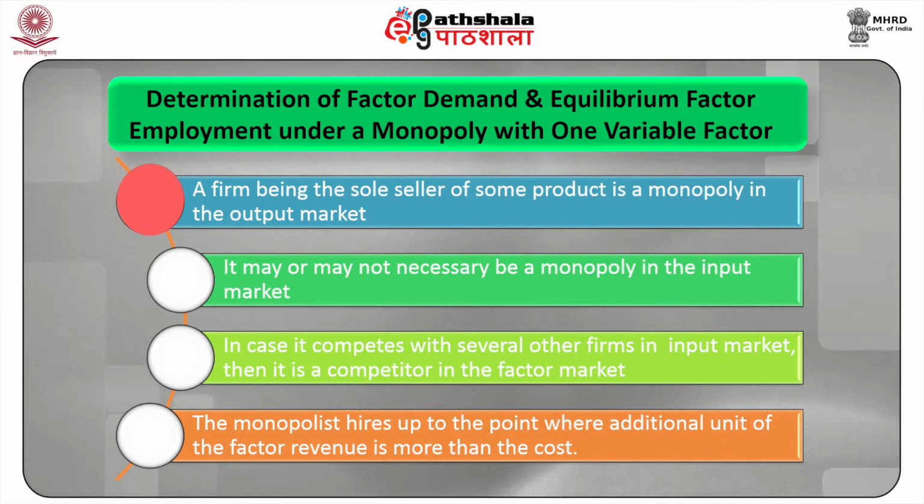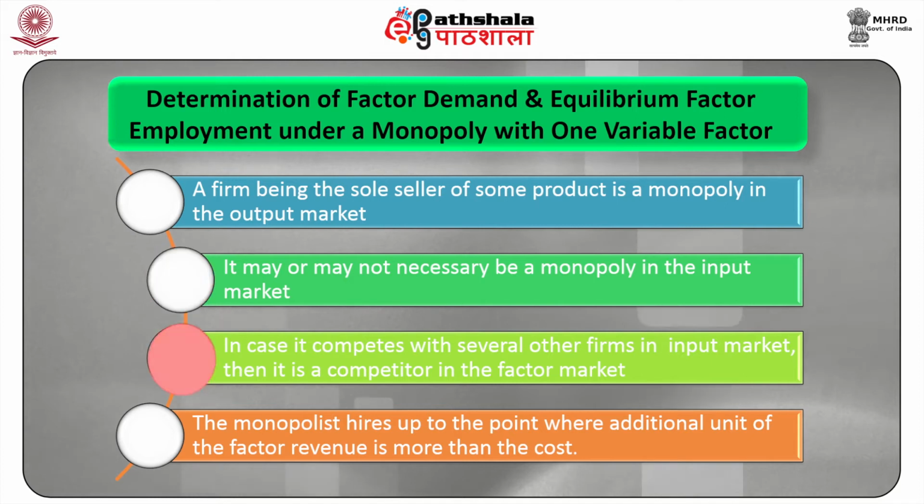A firm being the sole seller of some product is a monopoly in the output market, but it may or may not necessarily be a monopoly in the input market, which is the labor market. In case it competes with several other firms in hiring the input, then it is a competitor in the factor market despite being a monopolist in the output market.